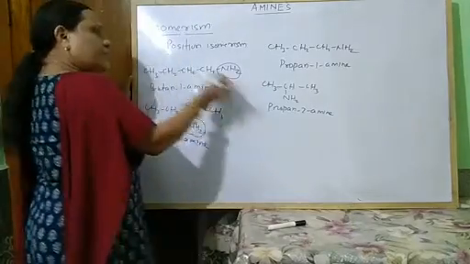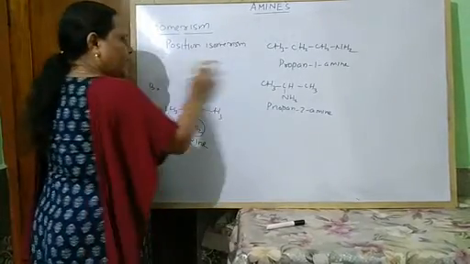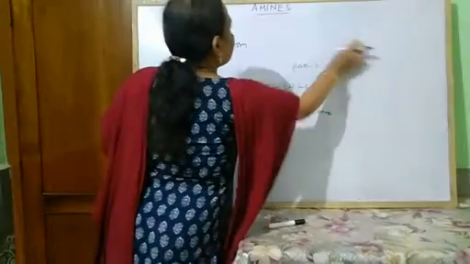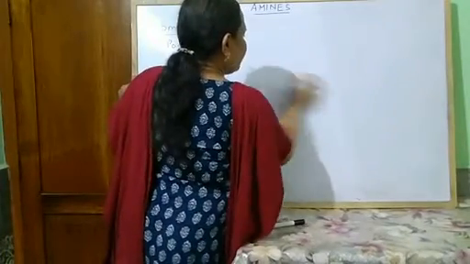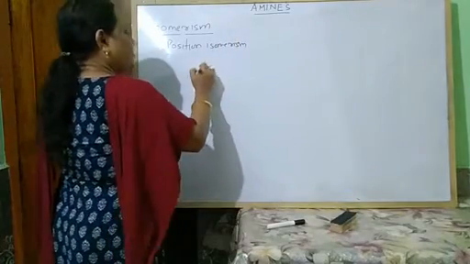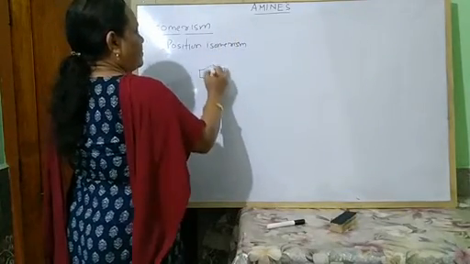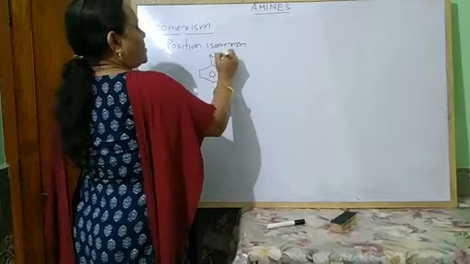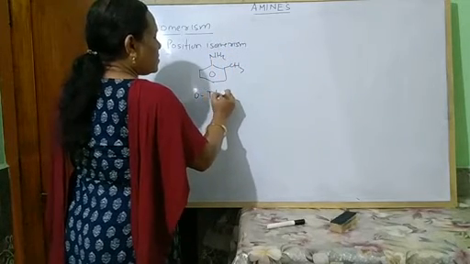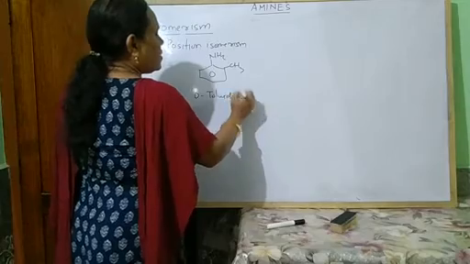Similarly, the aromatic compounds, the substituted aromatic amines, also exhibit position isomerism. Look here, I have told you about toluidine, NH2, CH3, ortho toluidine.